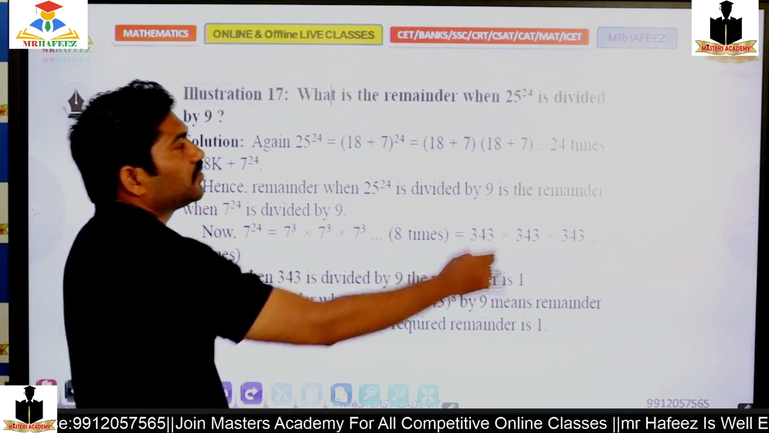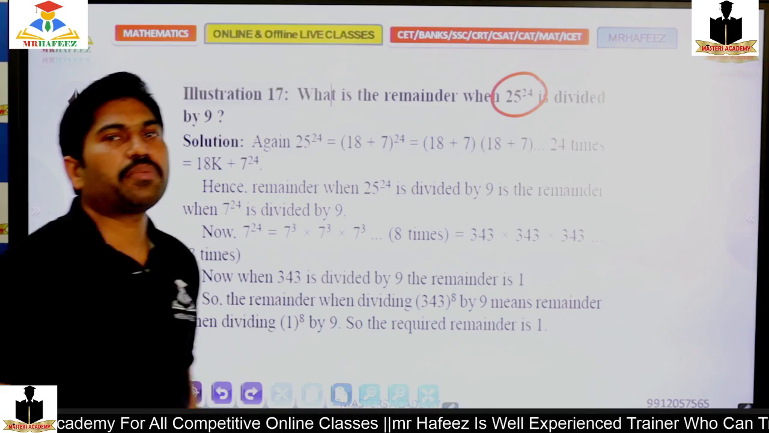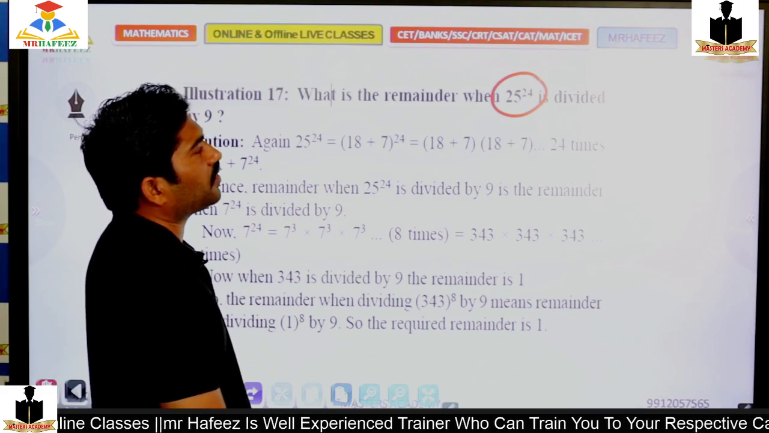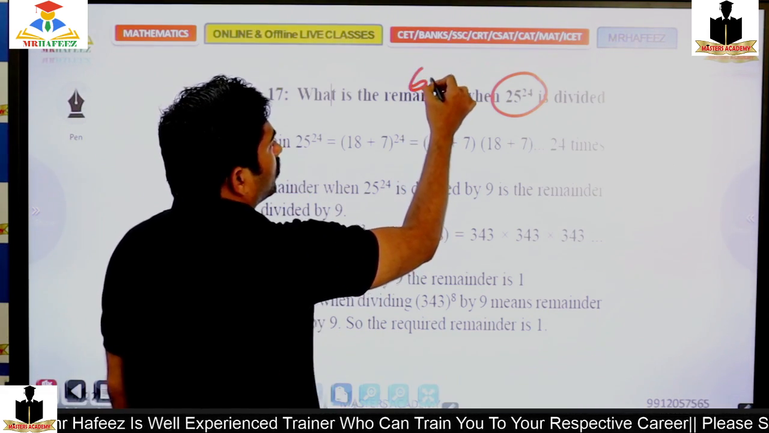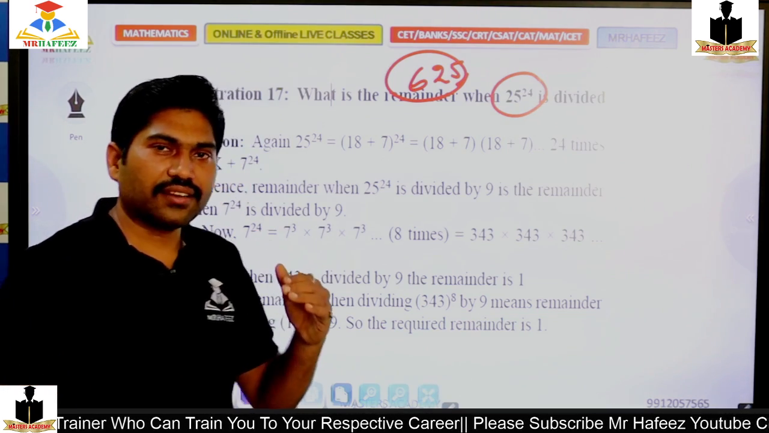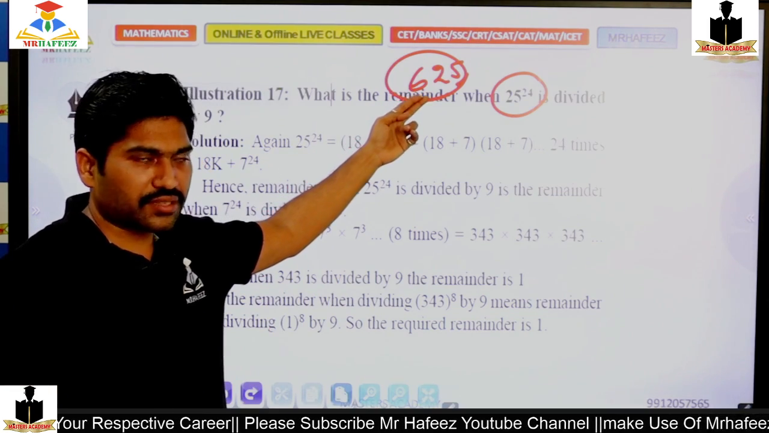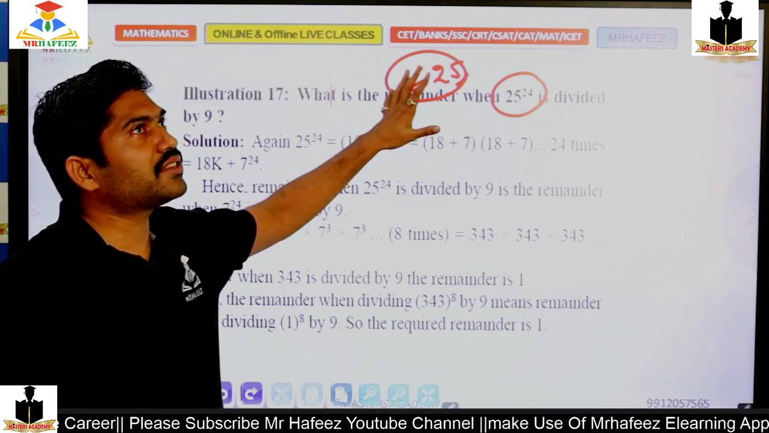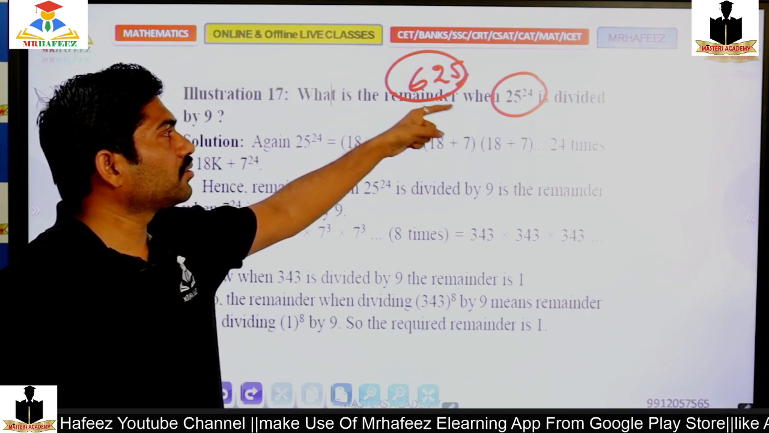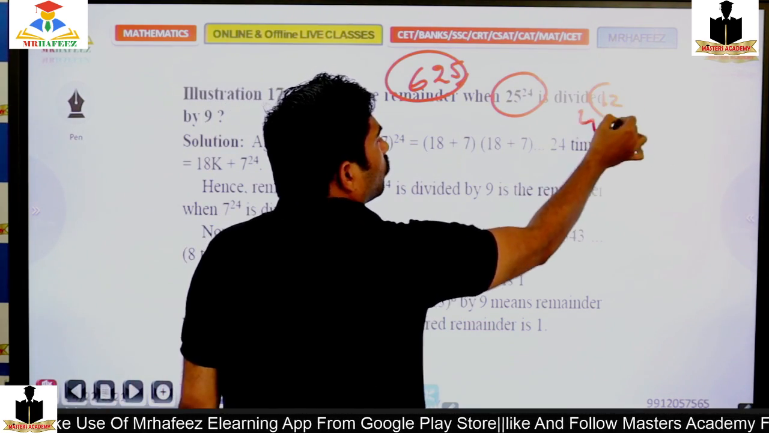What is the remainder when 25 power 24 is divided by 9? So for 25 power 24, again I should depend on the 9. 25 square is 625. What about this? 625 divided by 9, what might be my remainder? 9 times 69 is 621, so 4 is the remainder, right? 4 power, 25 square, 4 power 12.